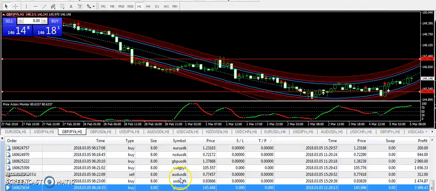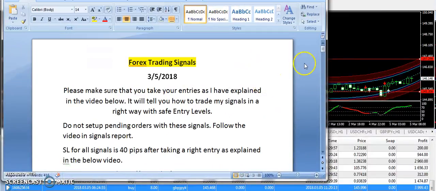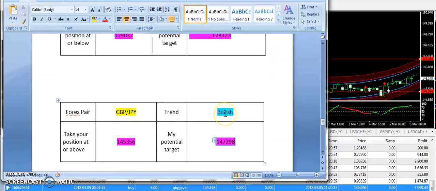Okay guys, we have another very good profitable day in the next month of March, and this is the report that I have sent to the subscribers in the morning. Okay, let's get started with pound JPY today.